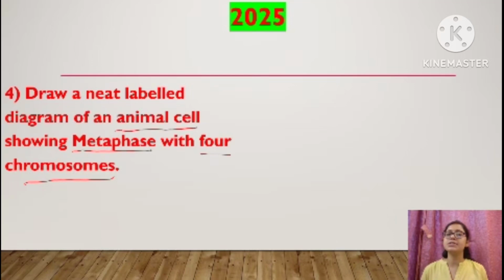It is present only in animal cells and forms the daughter centrioles, which move towards the opposite poles, and around the centrioles aster will be formed. Aster forms only in animal cells, so whenever we draw an animal cell in division, we must show the aster. So how will we do it?